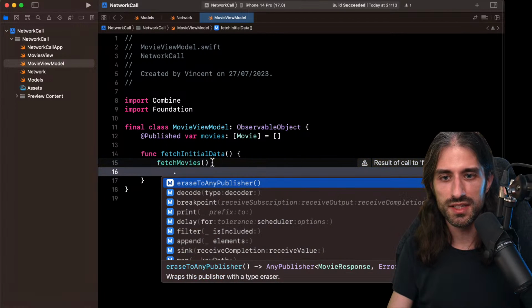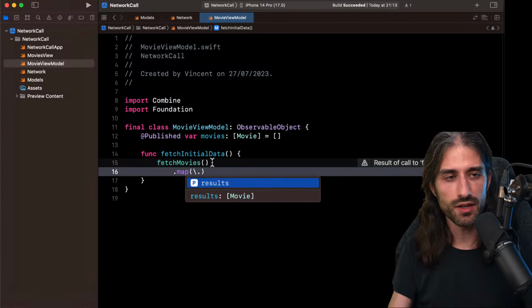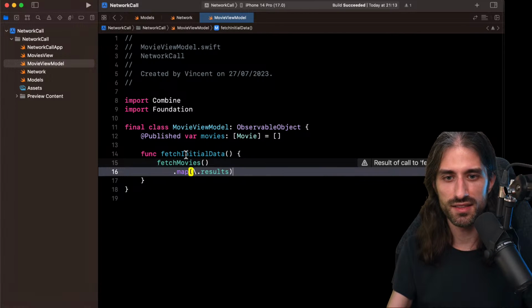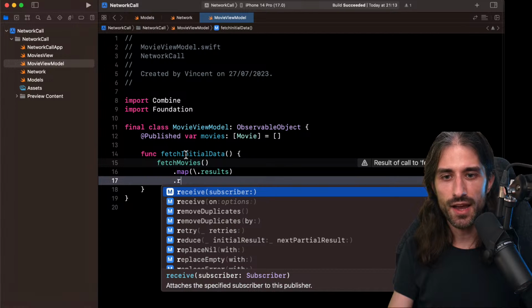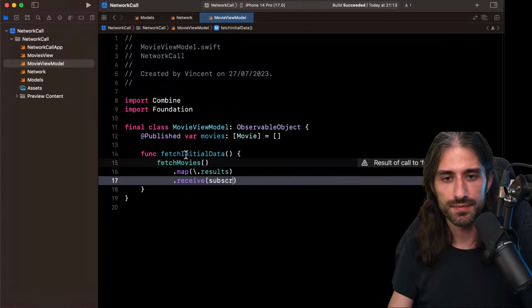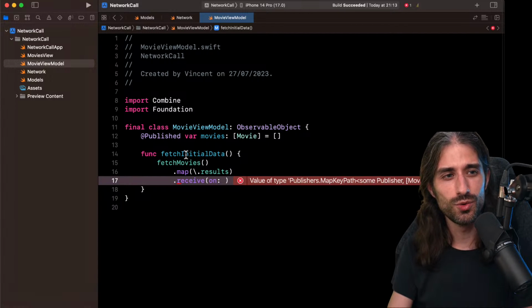Okay, then on this, I will map to the results because I'm getting a MovieResponse, and MovieResponse is a struct with an array of movies for the property results. So I get this property. Then I will do a receive on. So receive on makes me realize I made a mistake. At some point earlier, I told you subscribe on is to be able to observe on the main thread. No, it's not the case, and it's a very easy mistake.